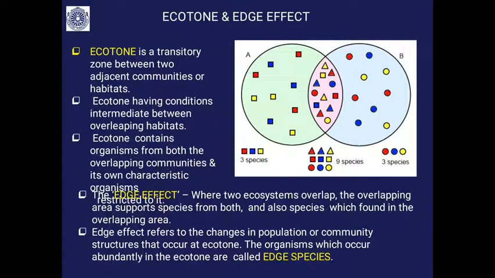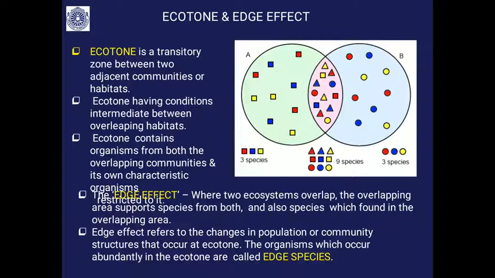Next, the concept is ecotone and edge effect. An ecotone is a transitory zone between two adjacent communities. For example, the marine ecosystem does not have a strict boundary; it overlaps with the terrestrial community in the region called the seashore.